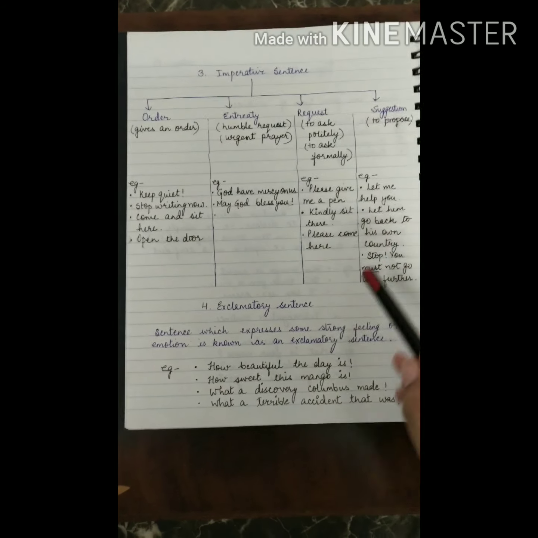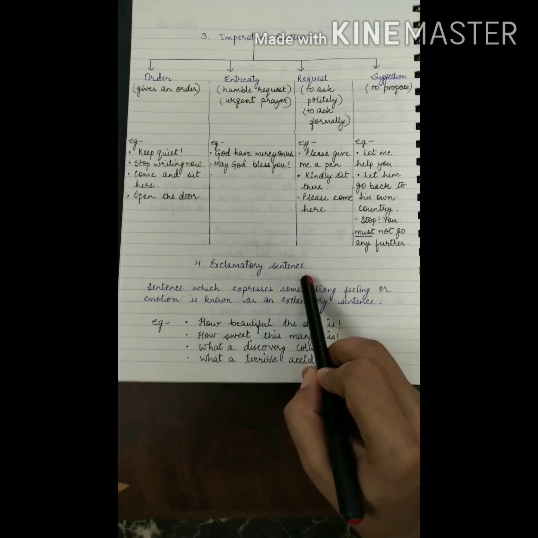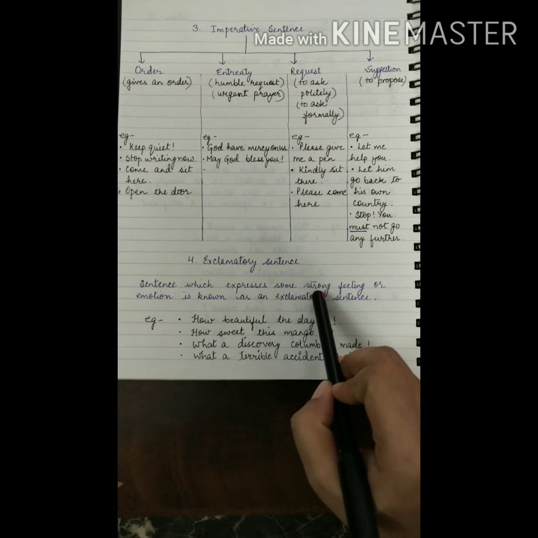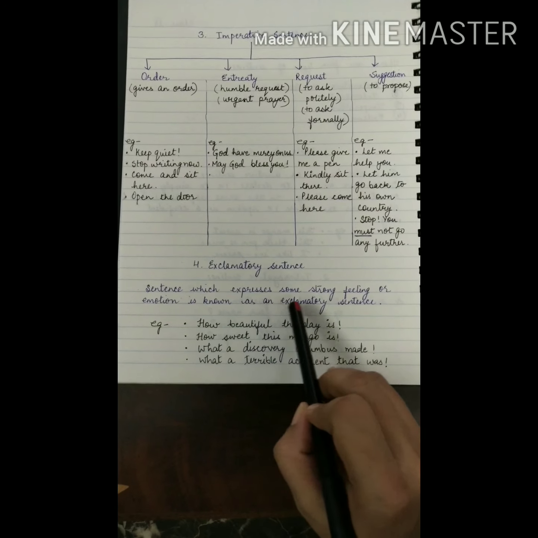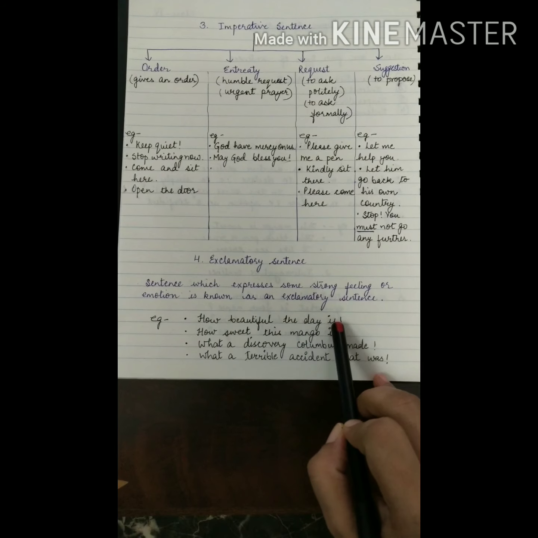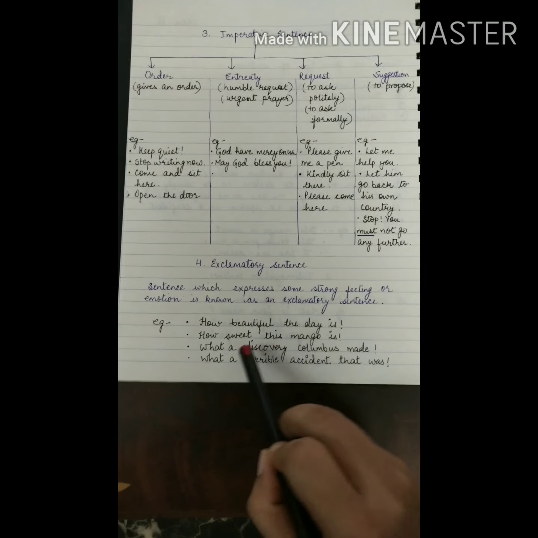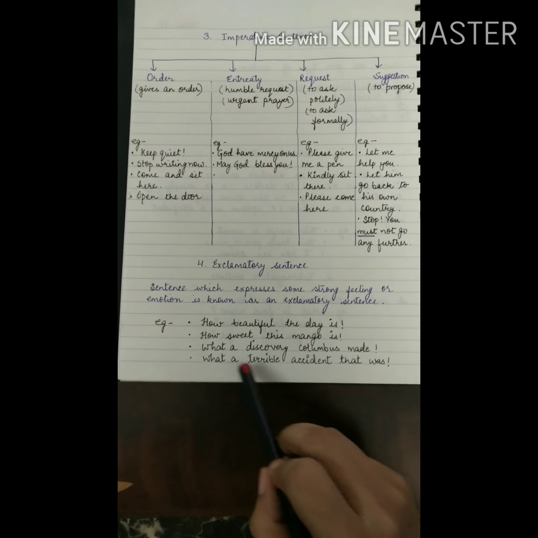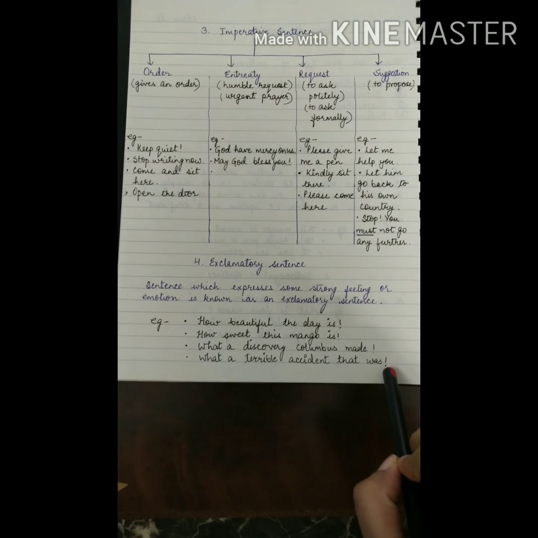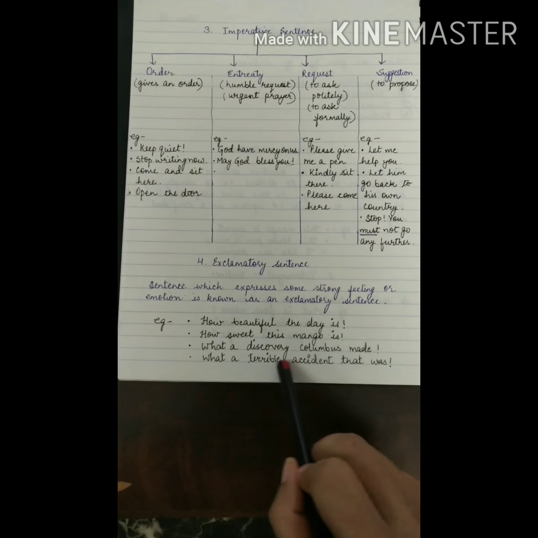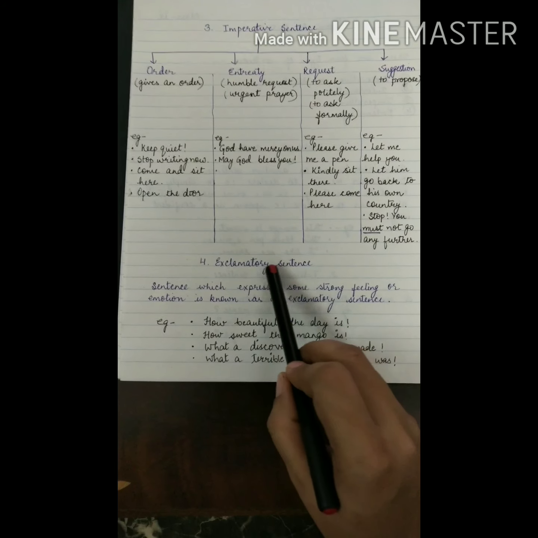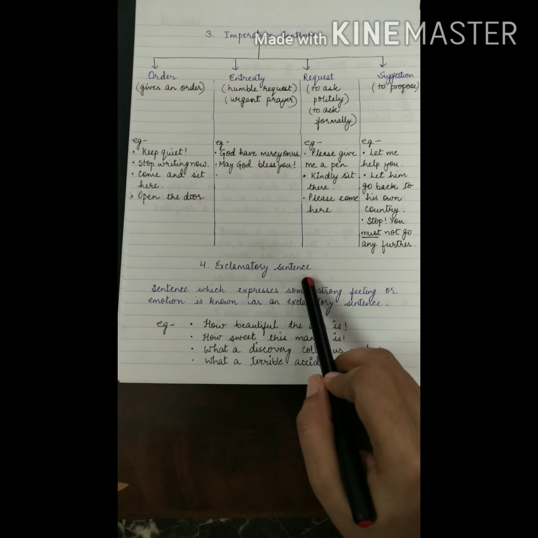Okay. Now fourth and the last one is exclamatory sentence. A sentence which expresses some strong feeling or emotion is known as an exclamatory sentence. Right? For example, how beautiful the day is, how sweet the mango is, what a discovery Columbus made, what a terrible accident that was. So it is a strong feeling or an emotion that is coming out. So all these types of sentences in which strong feeling is being described are known as exclamatory sentences. Alright.